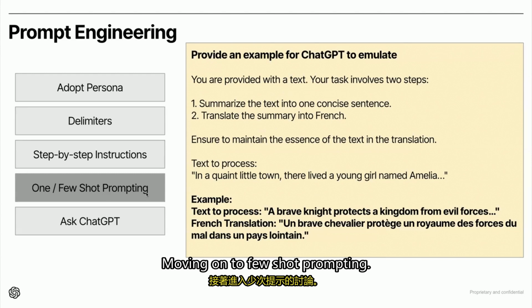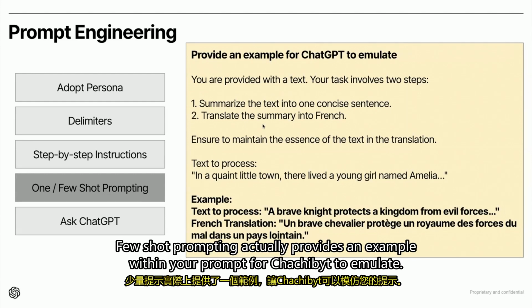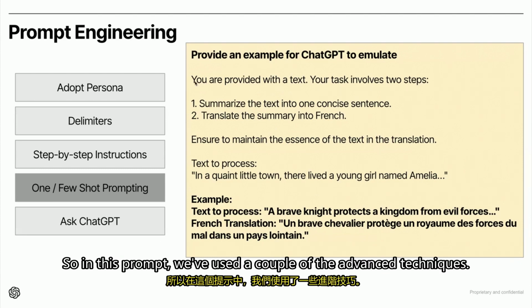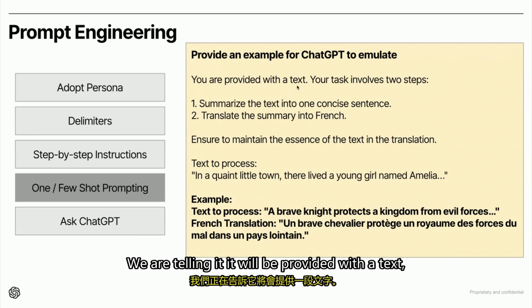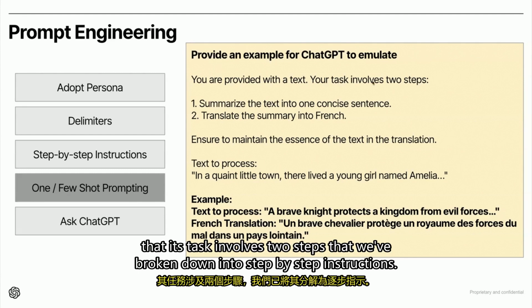Moving on to few-shot prompting. Few-shot prompting actually provides an example within your prompt for ChatGPT to emulate. So in this prompt, we've used a couple of the advanced techniques. We are telling it that it will be provided with a text, that its task involves 2 steps that we've broken down into step-by-step instructions.